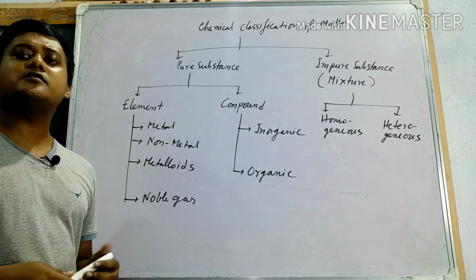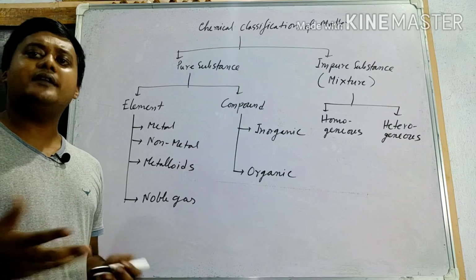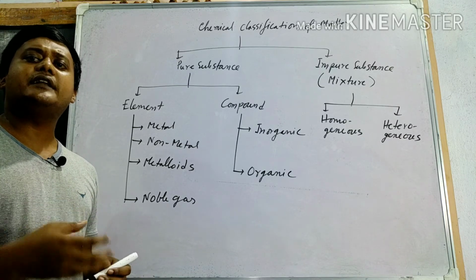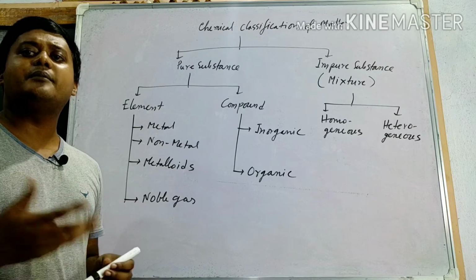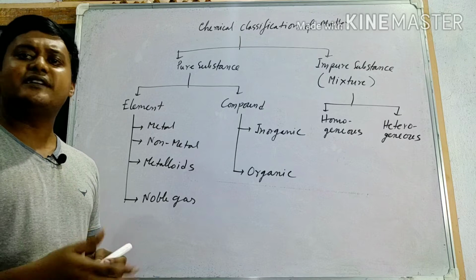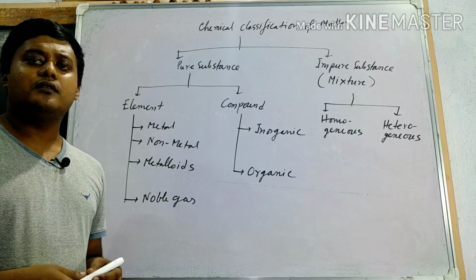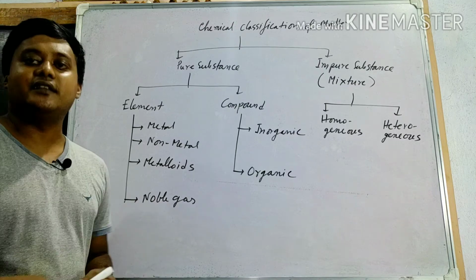The main characteristic of noble gas is that they are unreactive. Why? They contain 8 electrons in their outermost shell, a stable electronic configuration, except helium. Helium has duplet stability, it contains 2 electrons in its outermost shell. So noble gases are inert in nature.